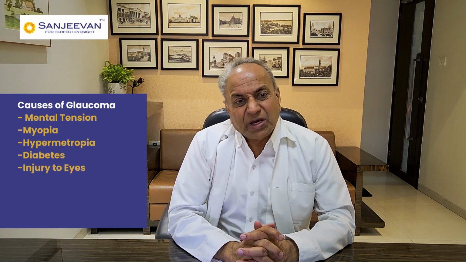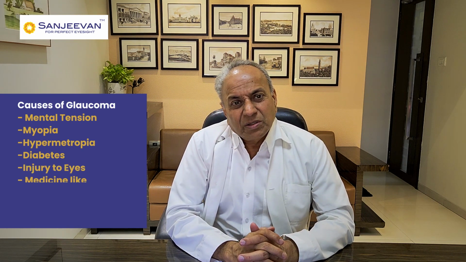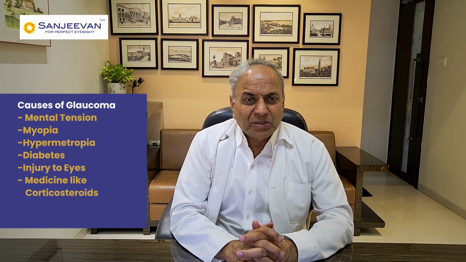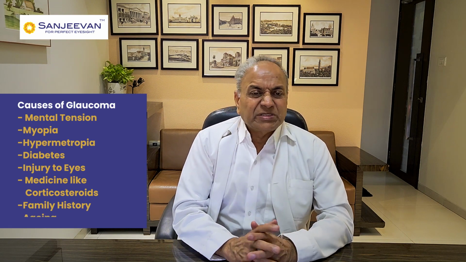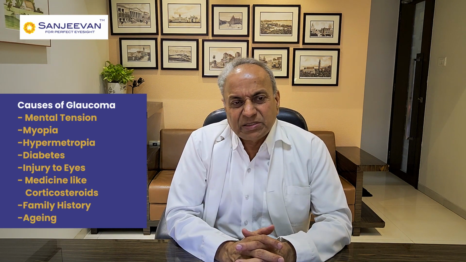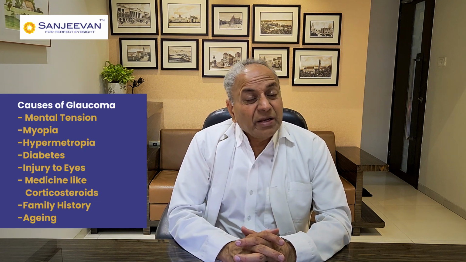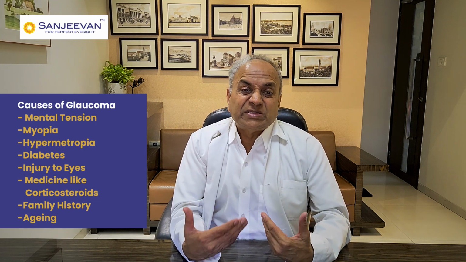Diabetes can lead to glaucoma. Any injury to the eye can lead to glaucoma. Many medicines like corticosteroids can lead to glaucoma. Sometimes the pressure remains normal, but still the glaucoma changes are there, as I said sometime before. Sometimes they have a family history. And if the age is advancing more than 40, 50, they can have a chance of getting glaucoma. So these things can cause glaucoma.